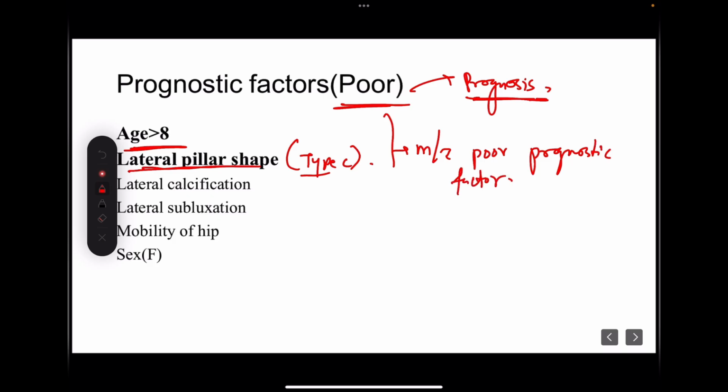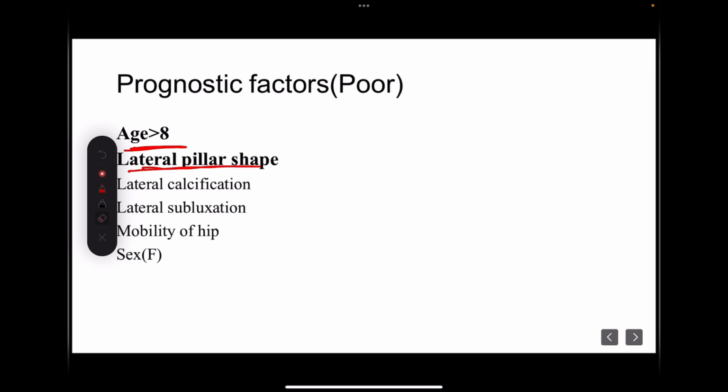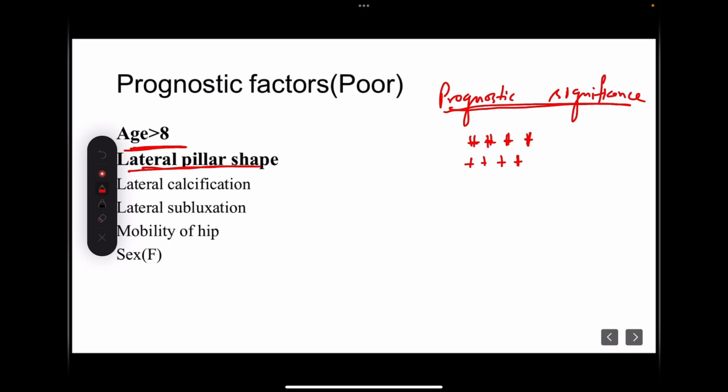They will help in determining the prognosis of the patient. Whenever these two factors are present, the child is going to have poorer prognosis. So if I write prognostic significance over this area, and I tell you the prognostic significance of all these parameters, the age will have this much amount of significance. Whenever the age is more than 8, the child is going to have poorer prognosis. And the lateral pillar shape also has this much prognostic significance.